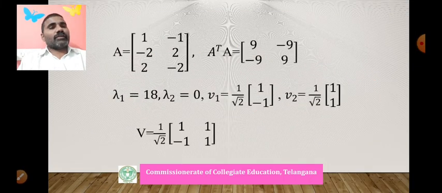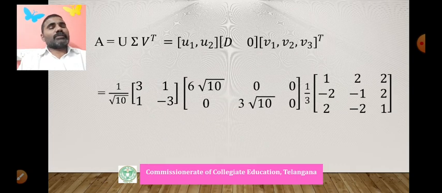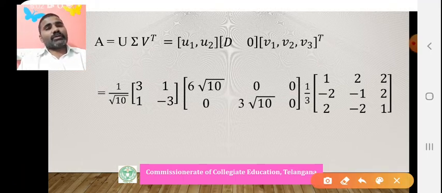This is a very careful observation. The last vector is the null space of A. For the null space of A transpose, after 2 vectors there is no other vector. That's why the null space of A transpose is 0. You can take from the third vector onwards, but there is no third vector. That's why the null space of A transpose is 0. Okay, null space of A transpose is over.